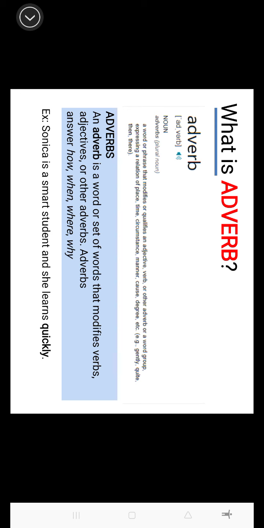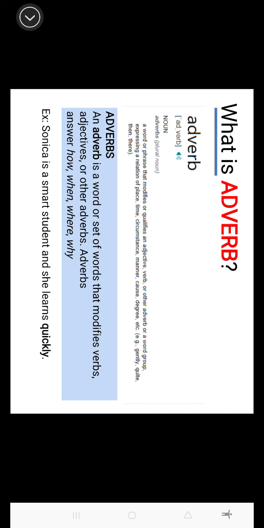What is adverb, by the way? Well, the definitions from the dictionary is a little bit complicated and hard to understand, so I just try to break it down to a very simple words. Adverbs is a word or set of words that modify verbs, adjectives, or other adverbs. Well, to easy understand, adverbs answer the question how, when, why, where, or what, or something like that. Okay, so we will look at some of the examples of what kind of adverb that answer the question of how, when, where, why.